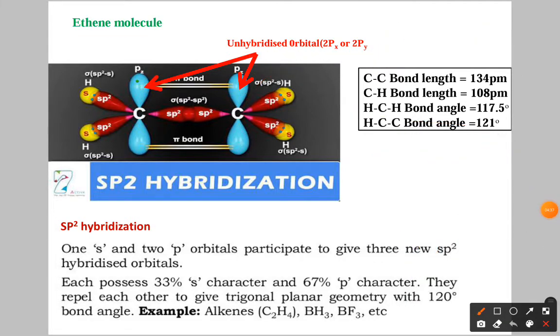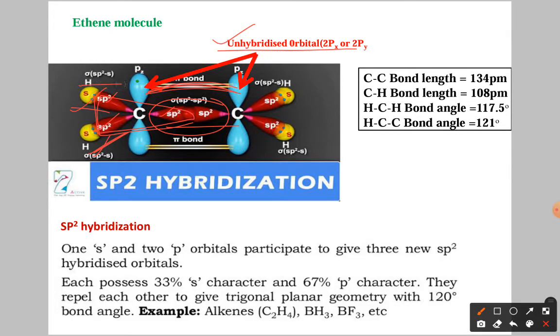So 3 sp2 orbitals. As you know very well, this shape is what? Trigonal planar. This is the first one, second one, third one, having the trigonal planar shape, and one unhybridized orbital. These are going to overlap together and form the pi bond. Now the remaining hybrid orbitals give the sigma bond. So here we have the carbon-carbon sigma bond.